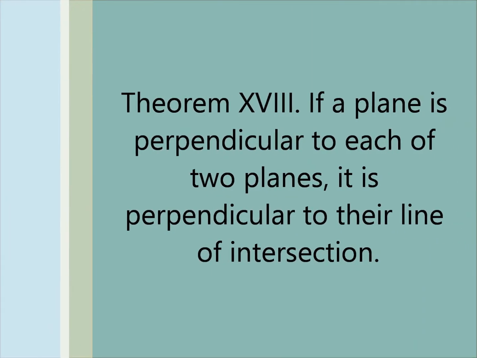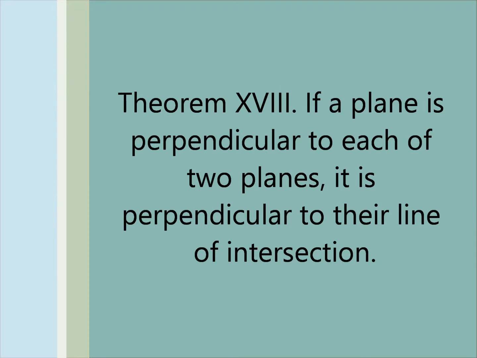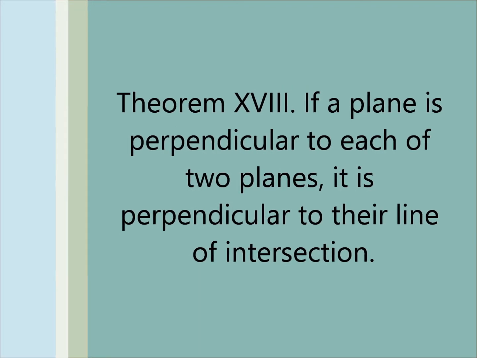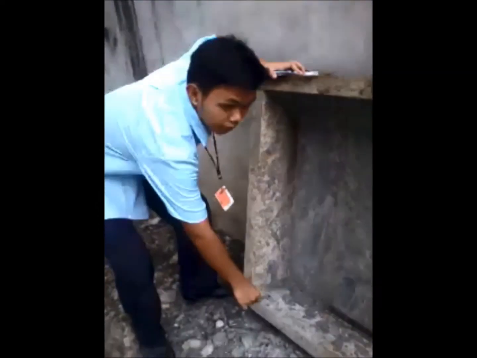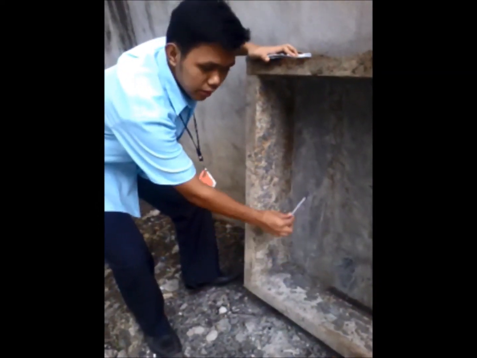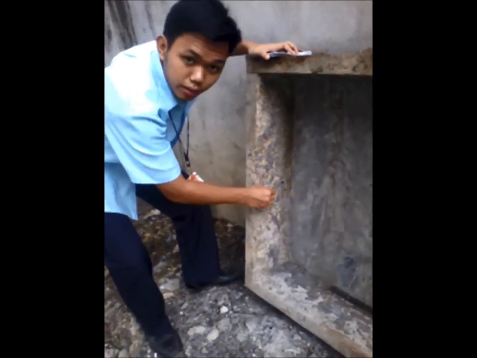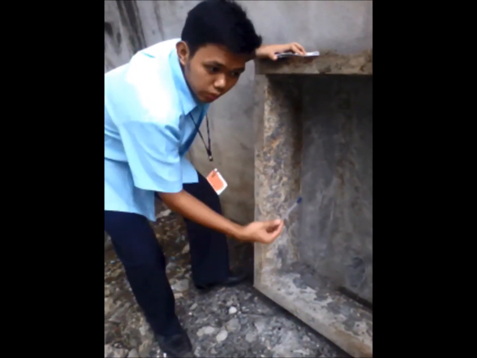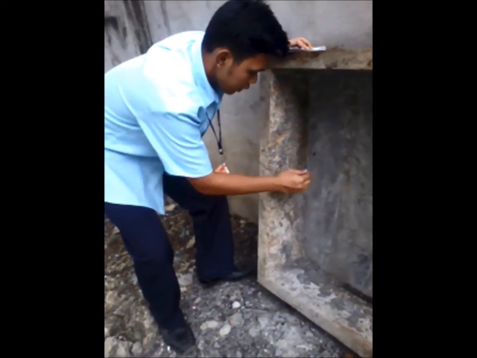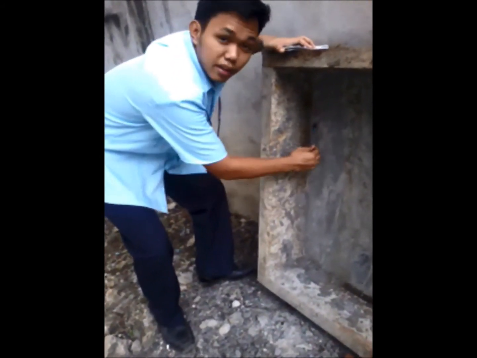Theorem 18. If a plane is perpendicular to each of two planes, it is perpendicular to their line of intersection. Now for the last theorem, which is theorem 18. If a plane, let's say this plane, is perpendicular to two planes, which is this plane and this plane right here, this plane is perpendicular to the line of intersection of these planes, which is this line.